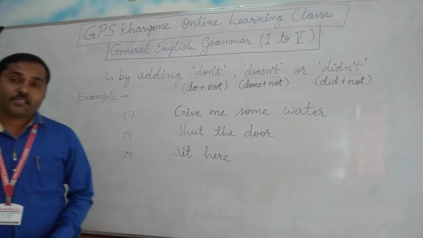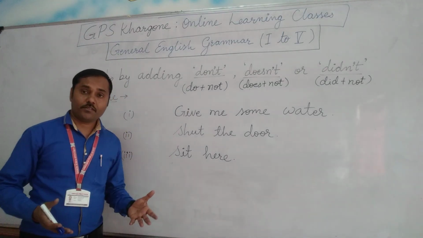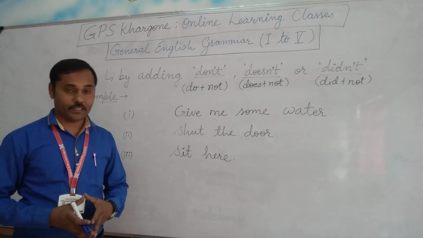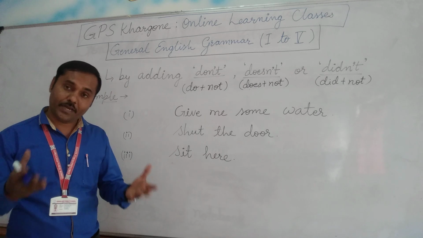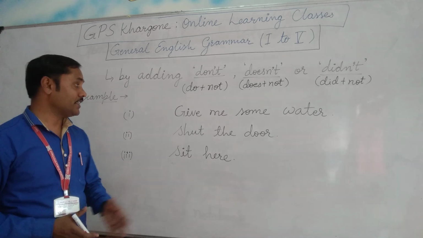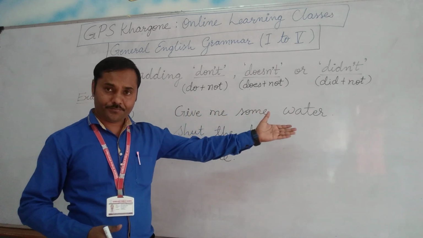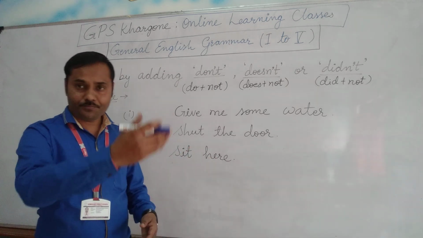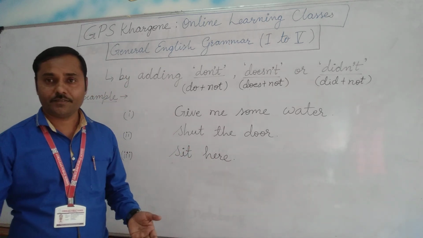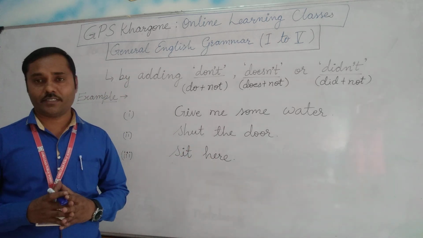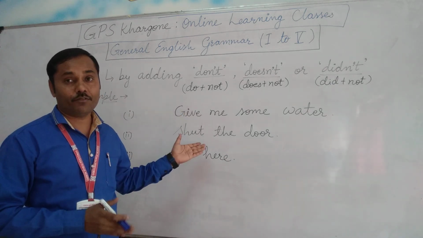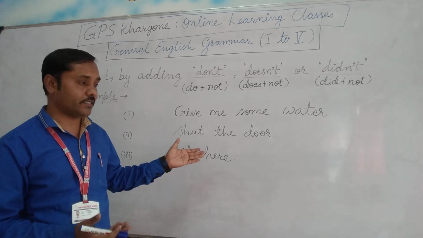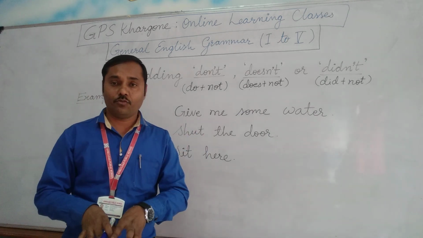There are some more sentences of commands. Yes, there are some types of sentences which we call imperative sentences, just like give me some water, shut the door, sit here. These are some types of commands. Now how to make them negative? These all are affirmative or positive commands. Now we have to deny doing this work.